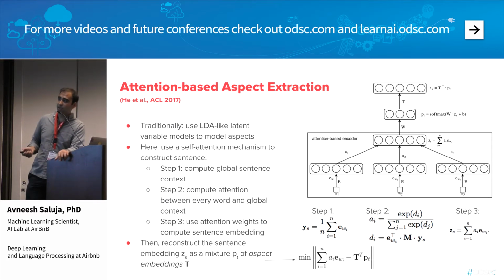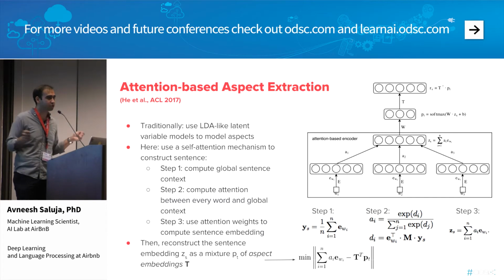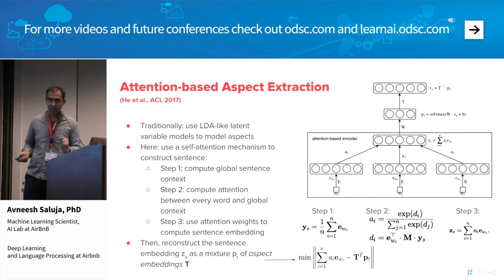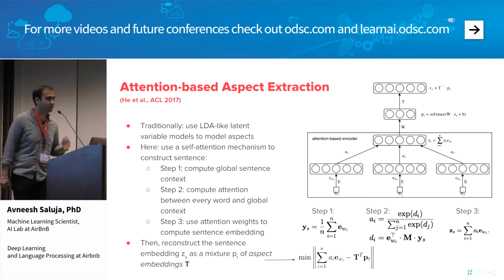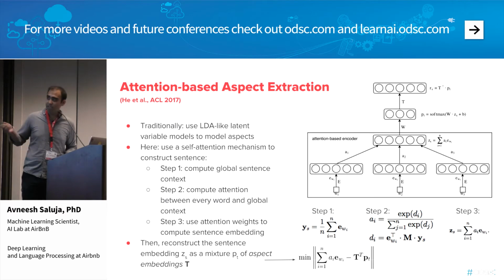We can simply learn an autoencoder that says, here is my sentence representation that came out of the attention module, and here's this matrix T that represents aspects. Then there's a vector P, which represents the mixture or the distribution over my aspect embeddings. So we have parameters A, and as you can see, A depends on M as well, and we have the word embeddings, which we can pre-train and fine-tune, and we also have parameters T and P that we then learn. So essentially this is the model.